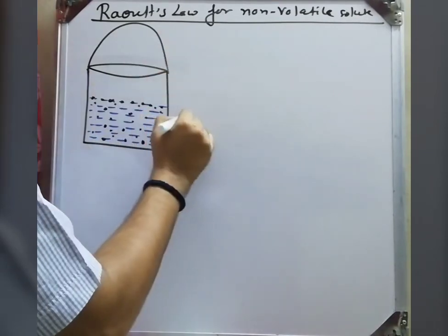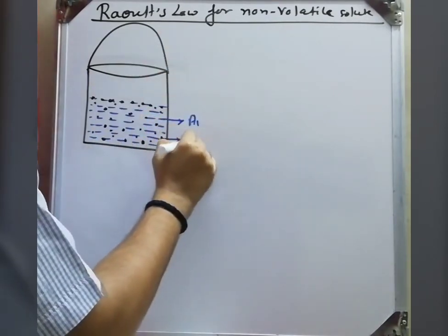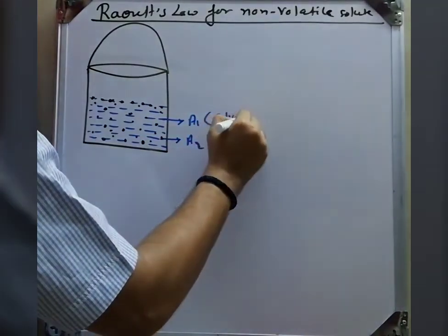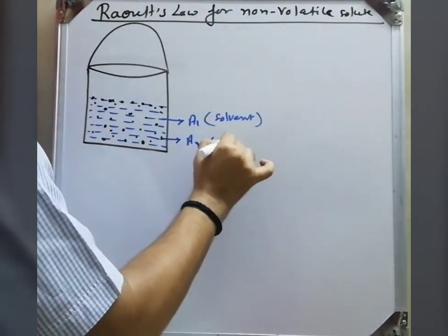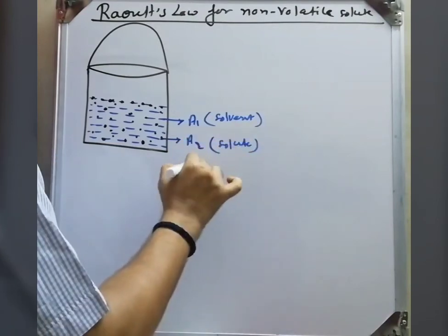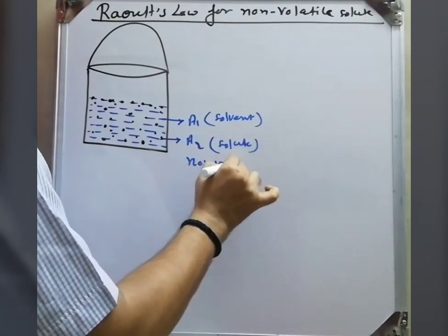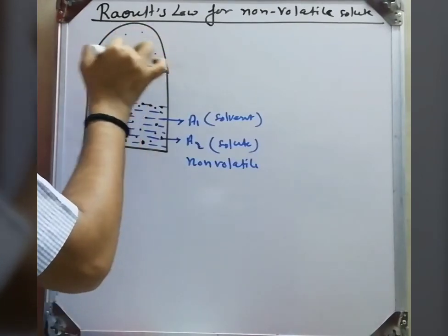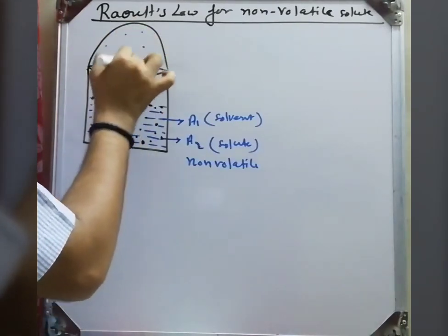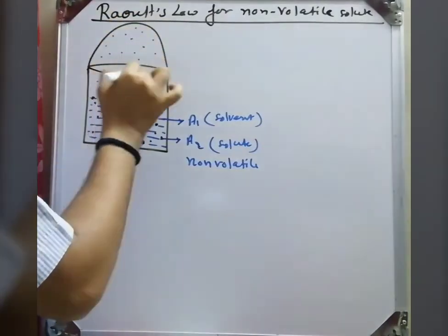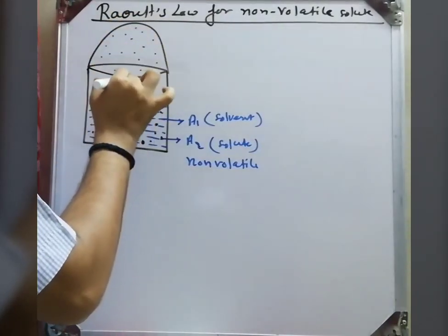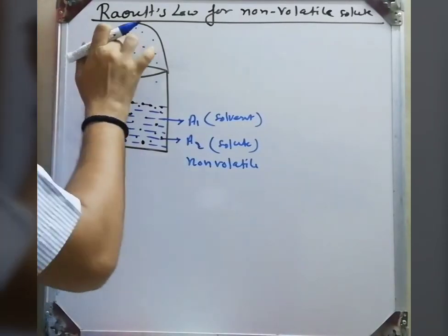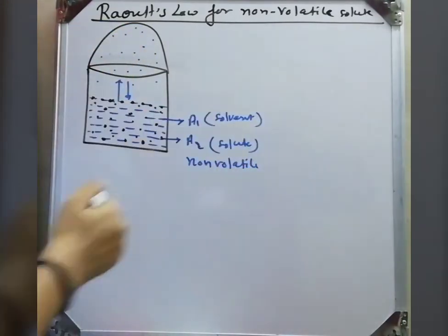So these solute particles cover the surface of this solvent, means at the surface some solvent particles are replaced by these solute particles which are non-volatile. Because of that, fewer molecules will evaporate. So vapor pressure decreases at equilibrium. Vapor pressure of the solution decreases as compared to the pure solvent.